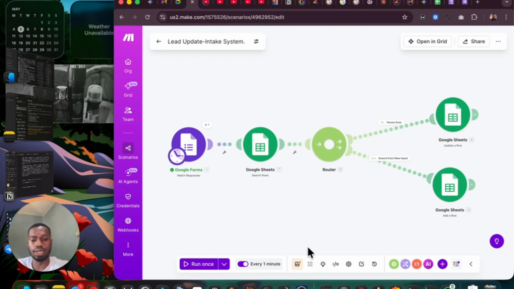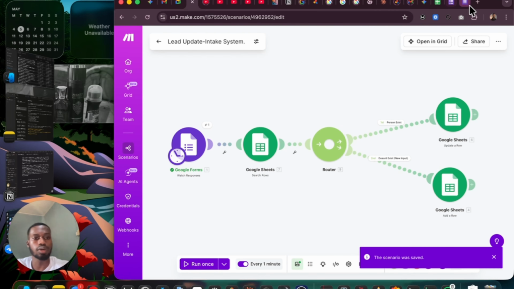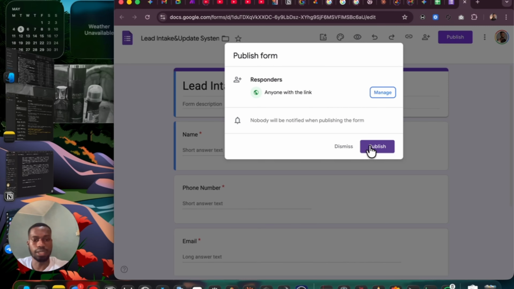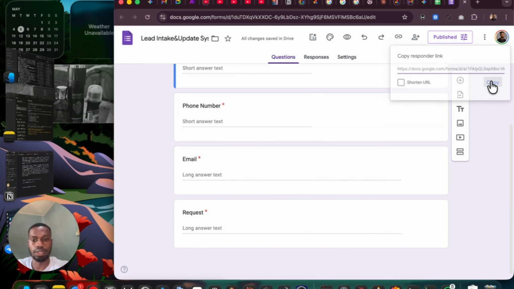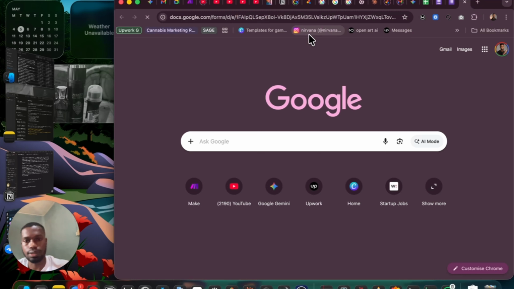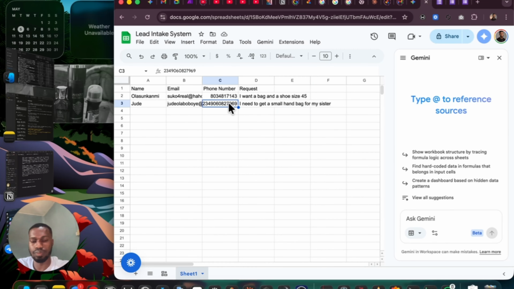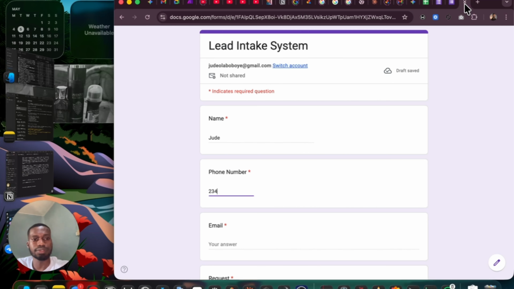So what we're going to do now is fill in these details. We'll publish this once again, and we can copy this and paste, so we can fill in these details. So let's put Jude, and let's do 2, 3, 4. Let's just use the normal details we've used in the first place, so it will not be any different. We just want to use this for now.